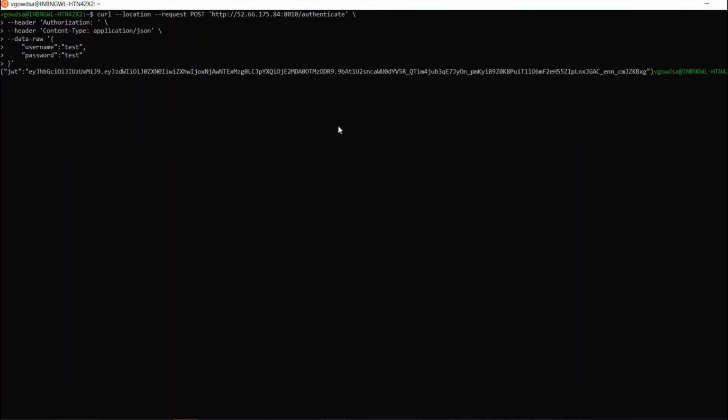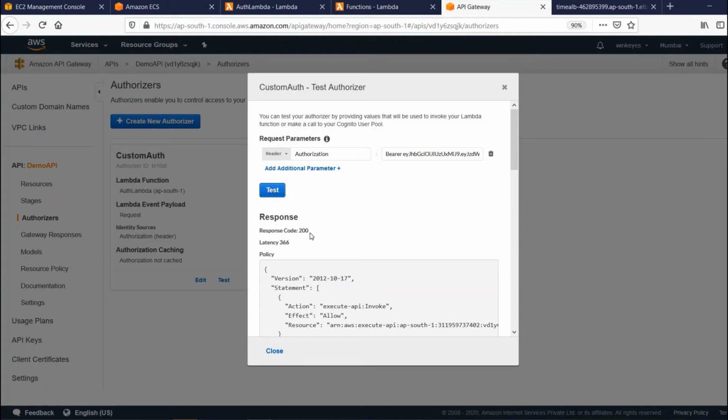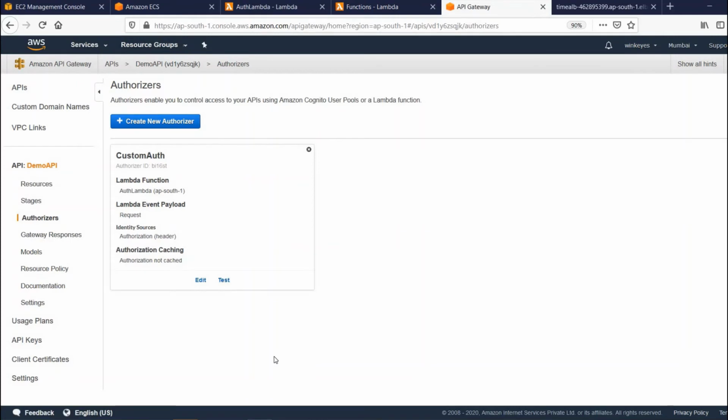Okay, so here we can see we got the token. This is a JWT token. So I copied it, and let me test with this one. I need to initially put Bearer for this one. Bearer, test. Yes, we got a 200 response. So our authorizer is working perfectly.